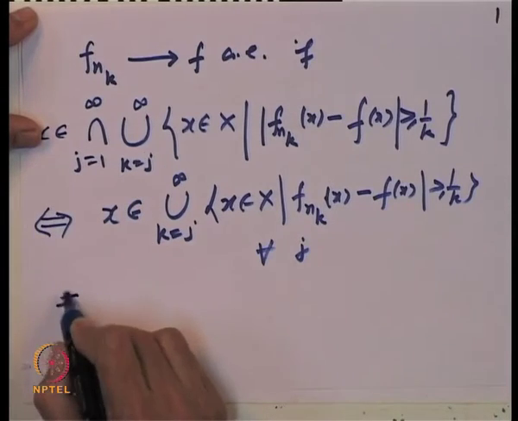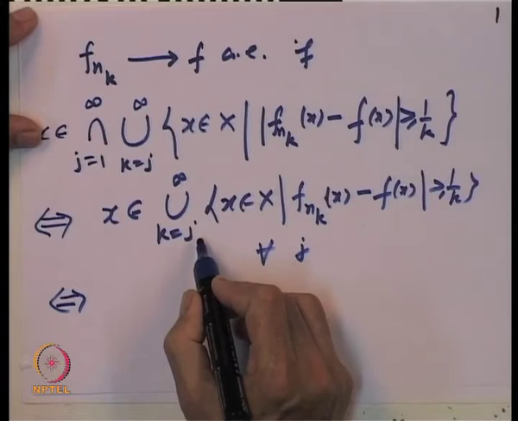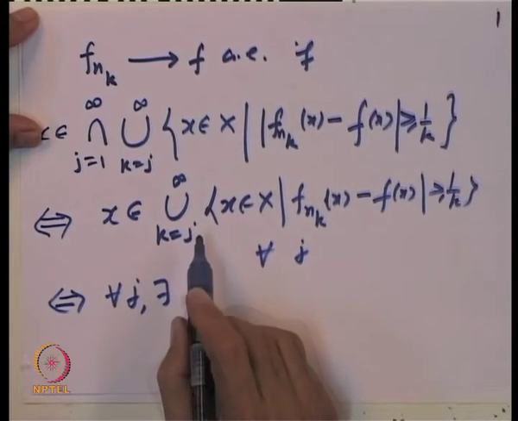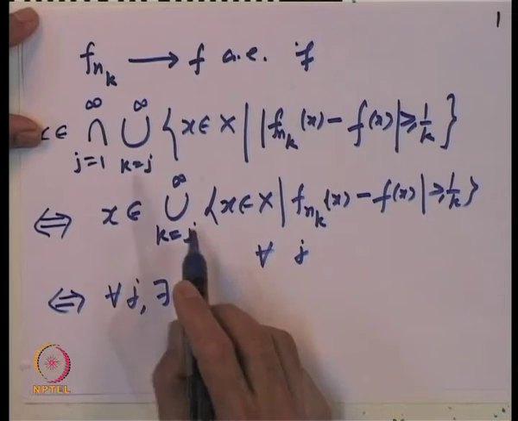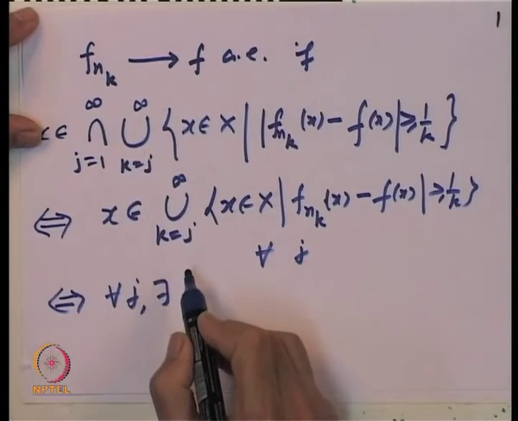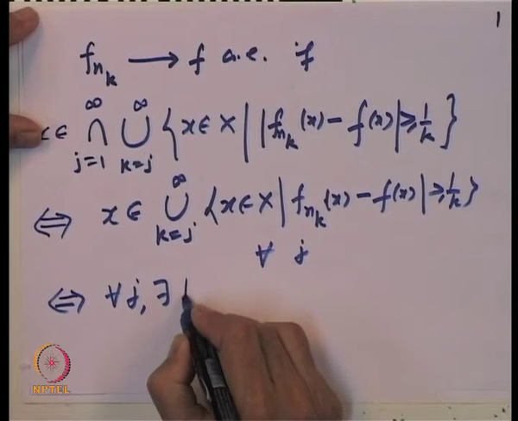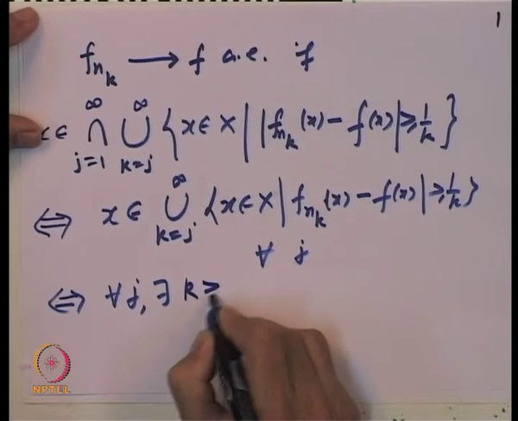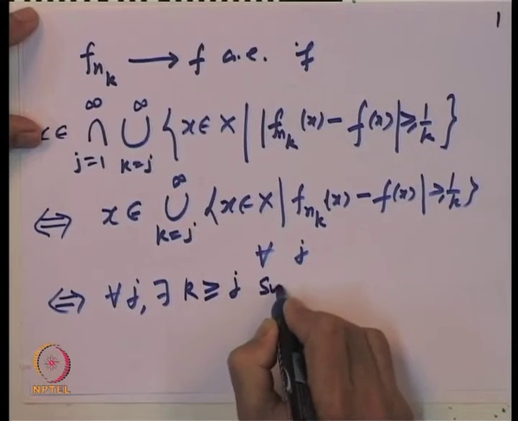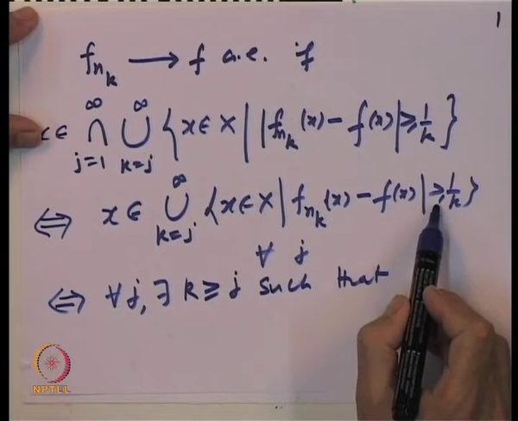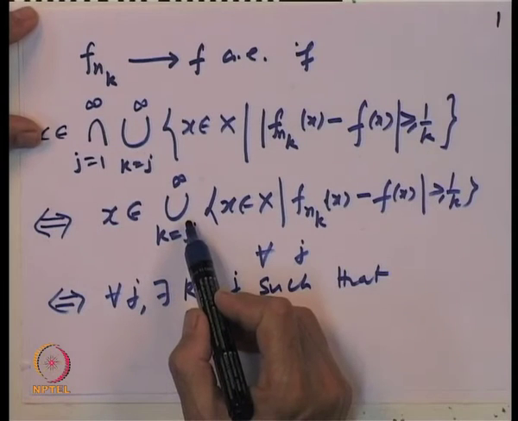But what does that mean? That means for every j there exists k bigger than or equal to j, such that x belongs to this union, which means x will belong to at least one of them.